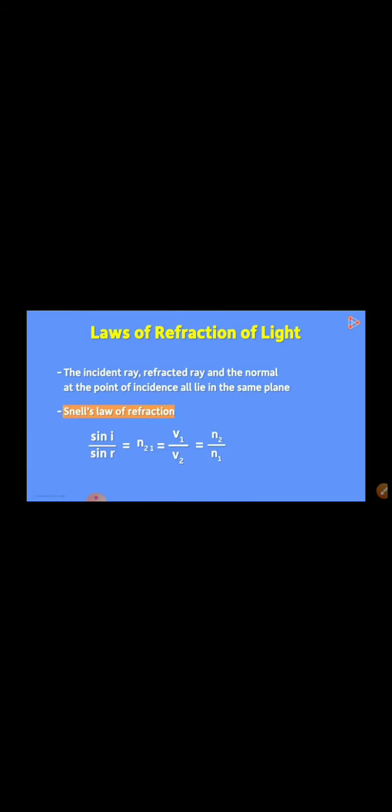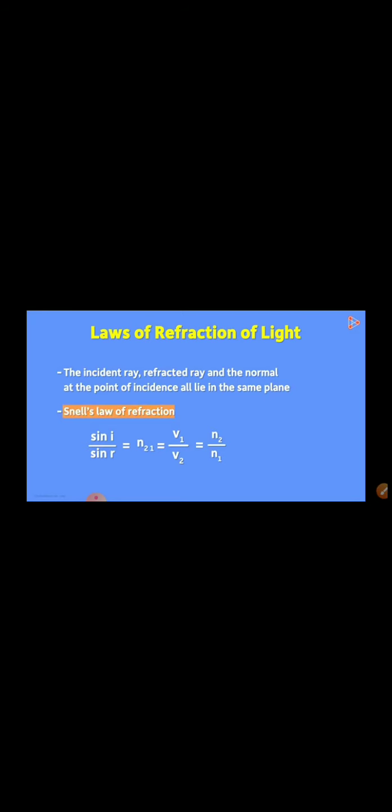Now this is Snell's law of refraction. These are the two laws of refraction of light. And in Snell's law, sine i upon sine r is a constant, and this is called the refractive index, which is represented by n. So this n is called the refractive index of the second medium with respect to the first medium. This second law is also called which law? Snell's law. A ray incident along the normal, meaning i is equal to 0, goes forward in the same direction, r is equal to 0.